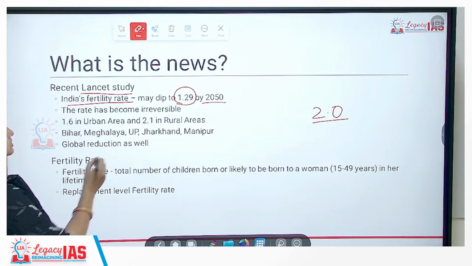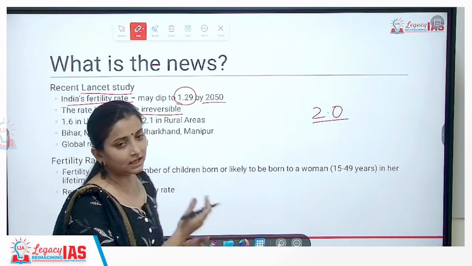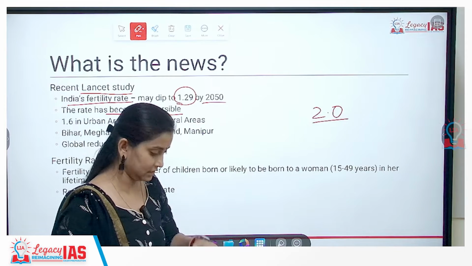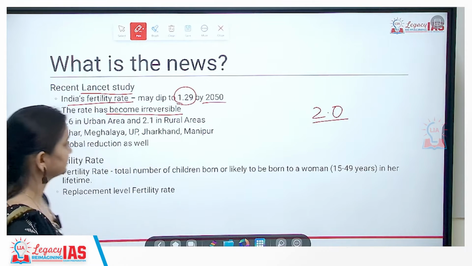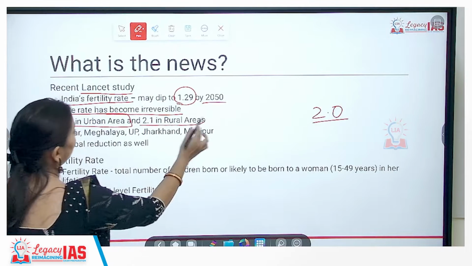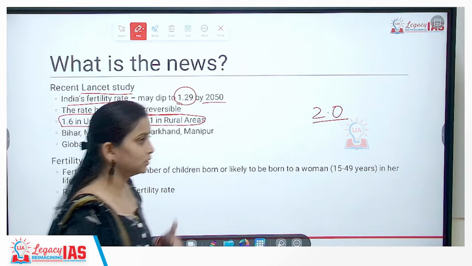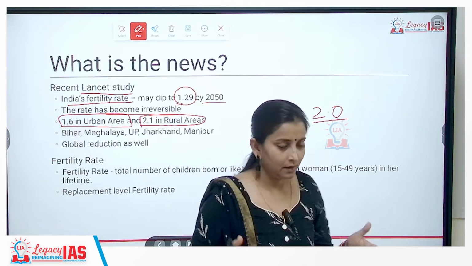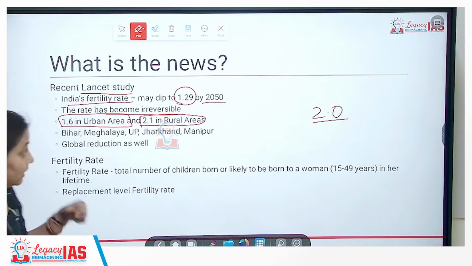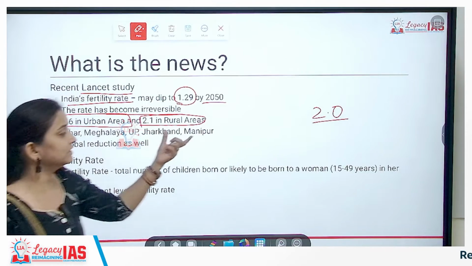Secondly, the report also says that this decline will become irreversible. So we will never be able to gain back the replacement level fertility, or regain the original levels of fertility. Currently, this is the data: every woman in her potential age of pregnancy in an urban area is expected to give birth to 1.6 children, and 2.1 in rural areas.